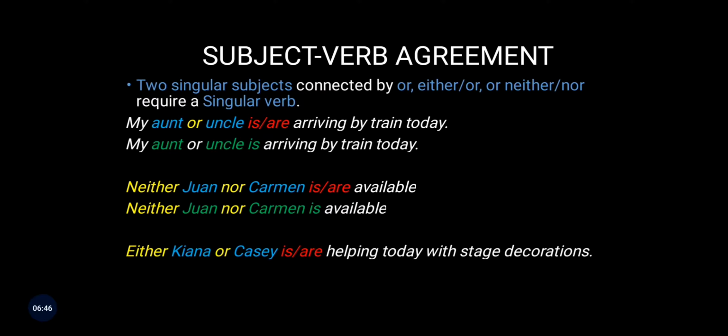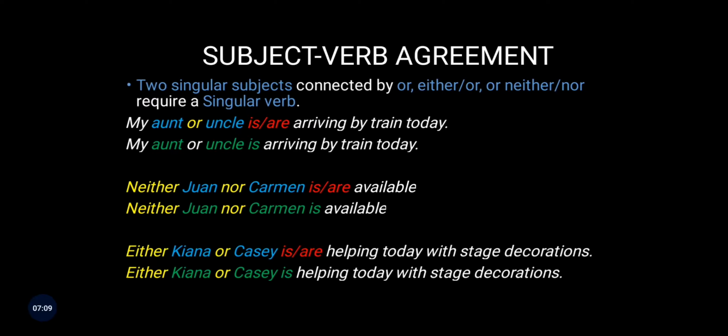Again, another example: either Kiana or Cassie is/are helping today with stage decorations. Here also, yes, it is one of these: or, either or, neither nor. Either or is used here, highlighted in yellow, and the two subjects linked, Kiana and Cassie, are in singular form, singular nouns, so it will take a singular verb. So the right answer is: either Kiana or Cassie is helping today with stage decorations. Moving ahead.